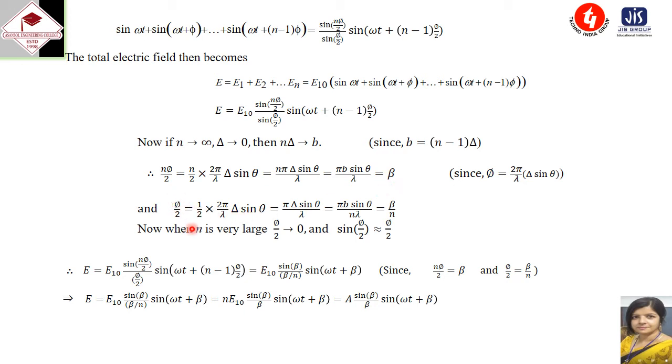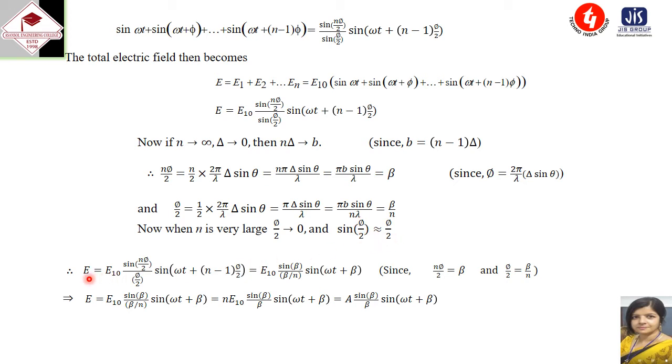Again we can write phi by 2 as half into phi. Phi means 2 pi by lambda delta sine theta, so we write it as pi delta sine theta by lambda. If we multiply numerator and denominator by n, then it is n lambda, and again n delta equals b, so pi b sine theta by n lambda. And again pi b sine theta by lambda is our beta, so we can write phi by 2 as beta by n. Now when n is very large, then phi by 2 tends to 0, and sine phi by 2 tends to phi by 2, like sine theta equals theta. So sine phi by 2 equals phi by 2.